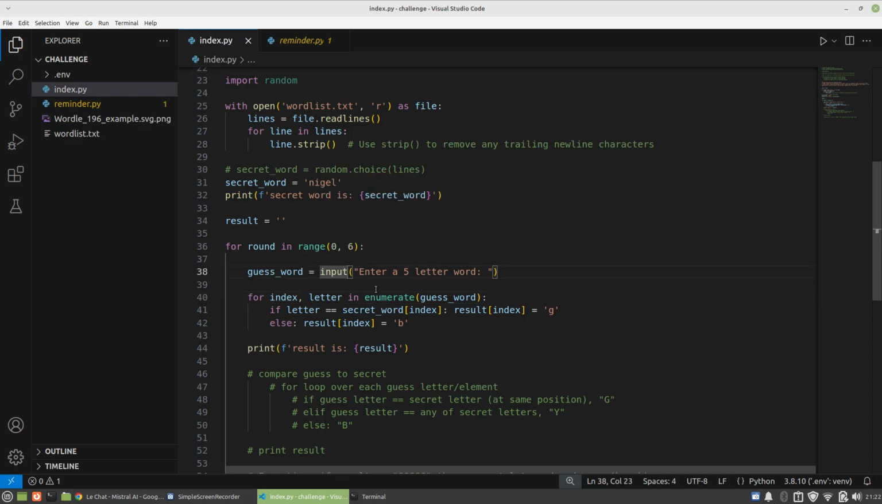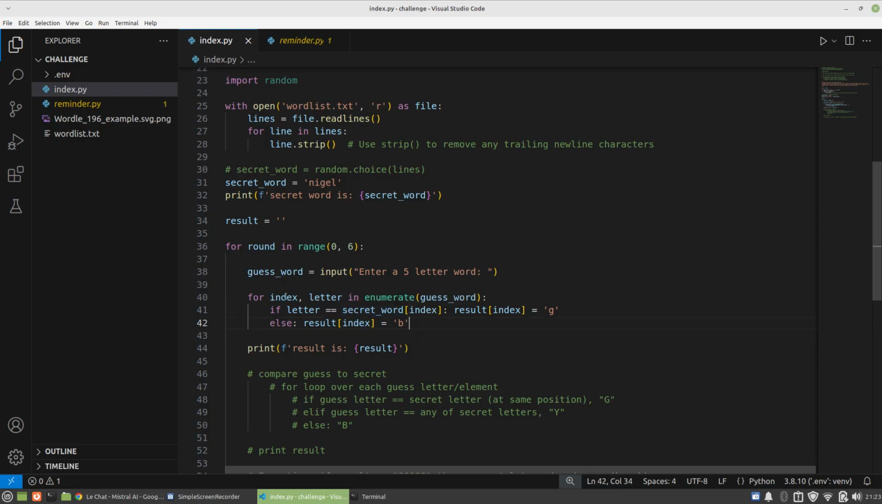this function, which is just built into Python, called input. It's going to say input a 5-letter word. Store it as this variable guess word. I did have to look that up. I asked the GPT, but that's easy enough to Google anyway. And then I'm going to loop over guess word for every letter in guess word.